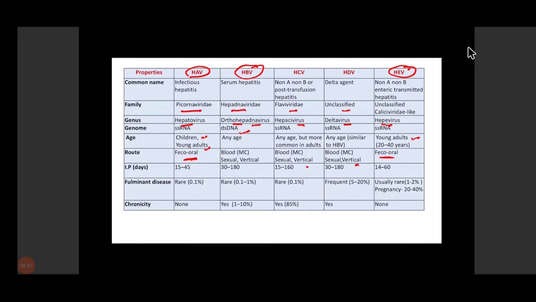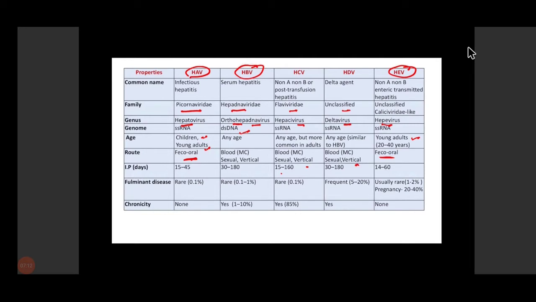Incubation period is around 15 to 45 days in hepatitis A virus, and it is also 14 to 60 days in hepatitis E virus. Whereas incubation period is around 30 to 180 days, almost 6 months, in hepatitis B virus, and around 15 to 160 days in hepatitis C virus.